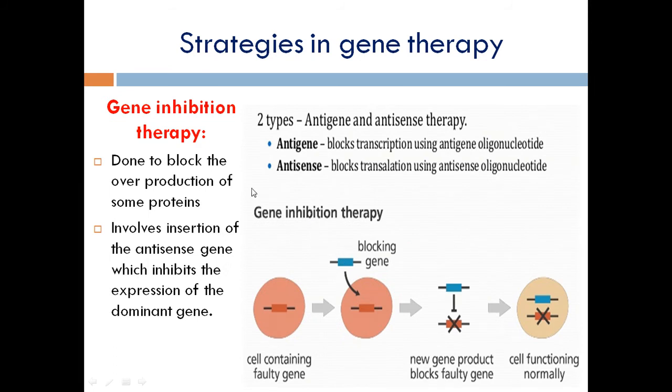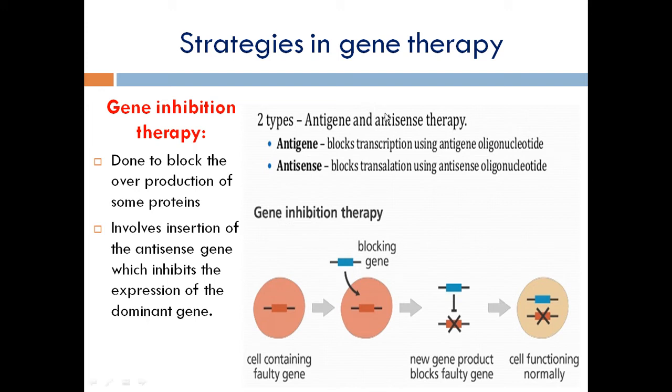The second one we call gene inhibition therapy. The same concept, but instead of replacement, we are going to block it. In science, we use two words: one is dominant, another is recessive. While studying genetics, we must know about dominance and recessiveness. Recessive characters are suppressed; they won't express their own nature. And dominance means it will enhance the remaining characters.